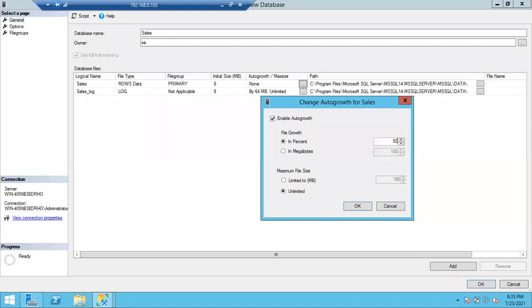Once 8 MB is full, it will check at what level it has to increase, either in percentage or in megabytes. In percentage, how much do I have to increase? 50%. What is 50% of 8? 4. What is the new value? 8 plus 4, 12 MB. In some organizations, they will give it in megabytes.